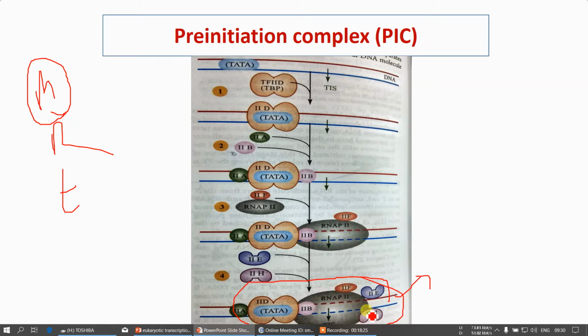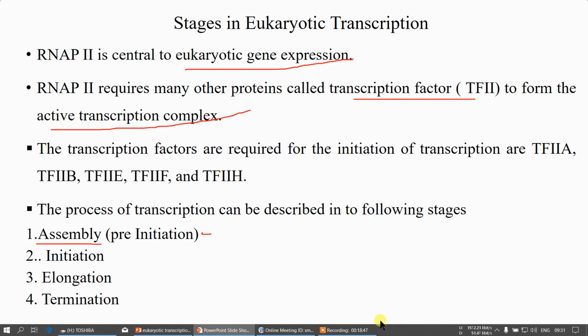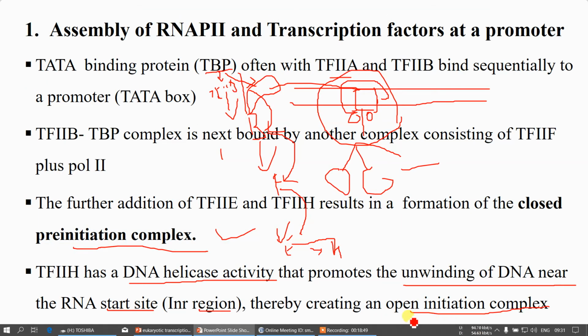Now the RNA polymerase, which is attached with transcription factor 2H, having the action of helicase, slowly unwinds your DNA strands and opens the transcription bubble, and hence this is known as the open initiation complex. This site is called the open initiation complex.